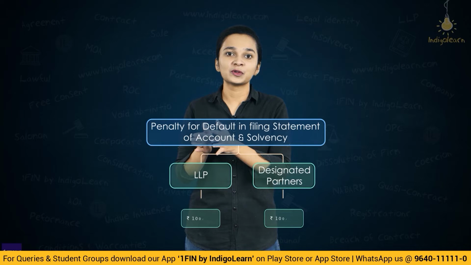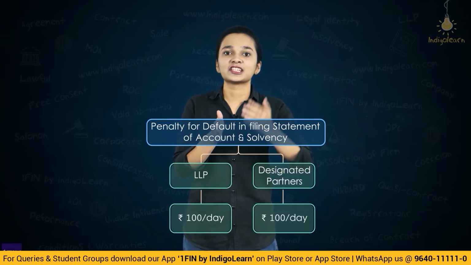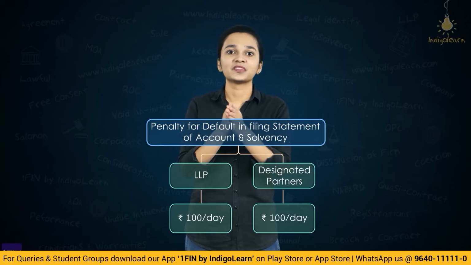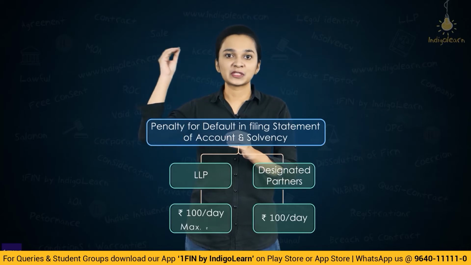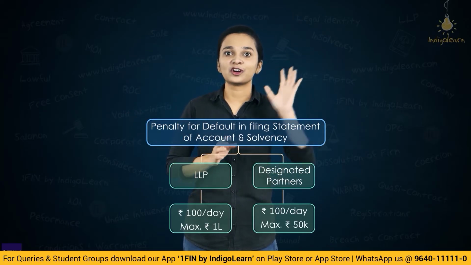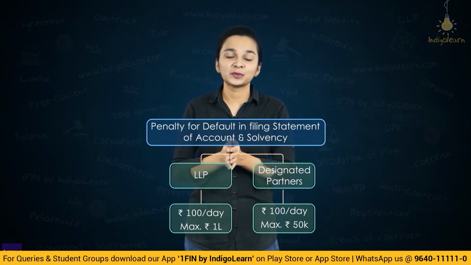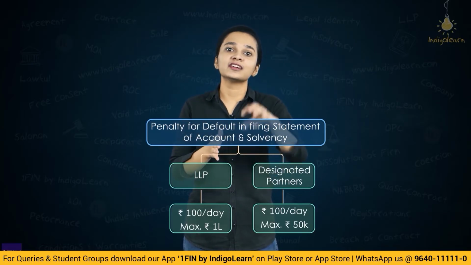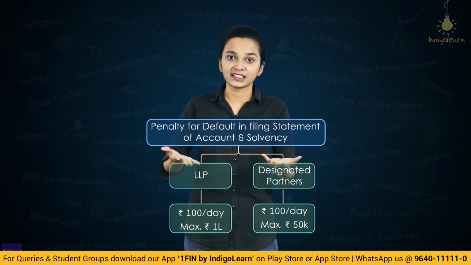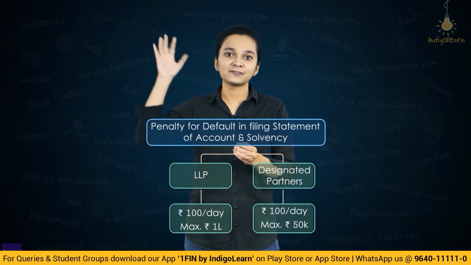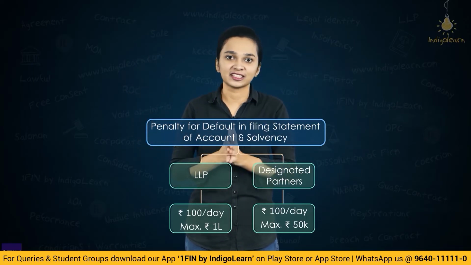In such a situation, wherein an LLP makes a default in filing of statement of account and solvency, the penalty imposed would be 100 rupees per day of default. Till the time the statement of accounts and solvency is filed, the penalty would be 100 rupees per day of default, subject to maximum of rupees 1 lakh for LLP and 50,000 for the designated partners. So this fine will be imposed not only on the LLP but also on the designated partners of the LLP. So 100 rupees per day for both LLP as well as the designated partners, subject to a maximum of 1 lakh for LLP and 50,000 for the designated partners.